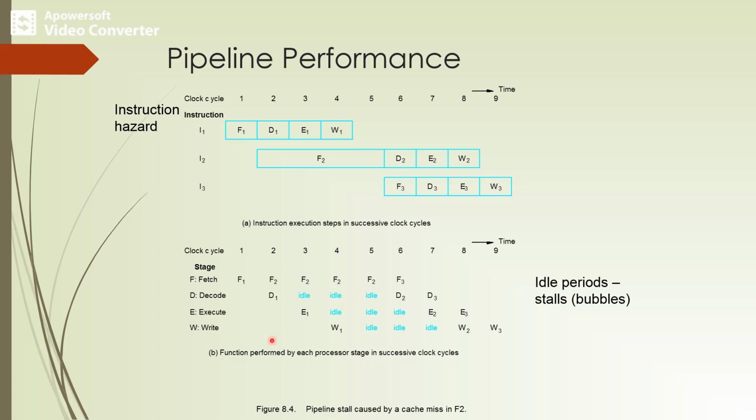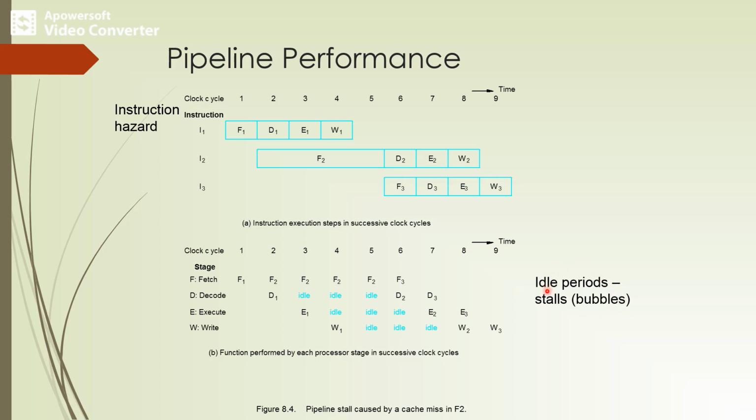The execution unit is idle from 4 to 6 and write phase is idle from 5 to 7 and so on. So such idle periods are called stalls. They are also often referred to as bubbles in the pipeline.